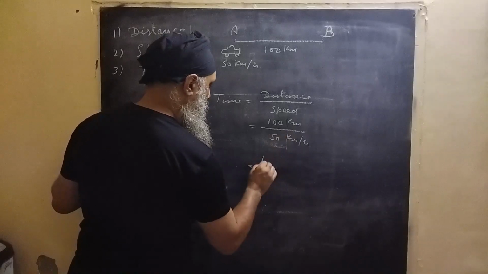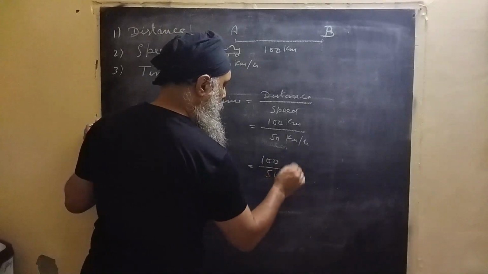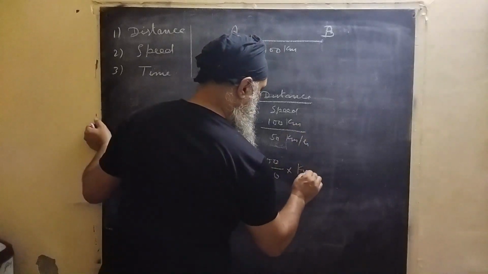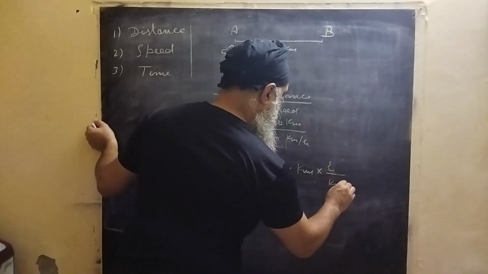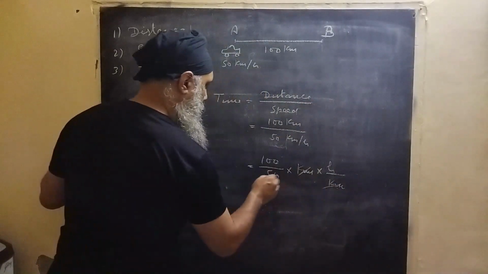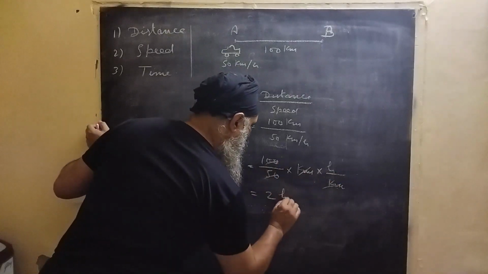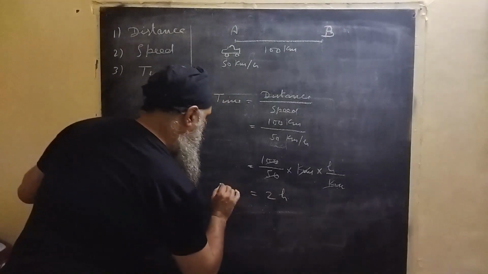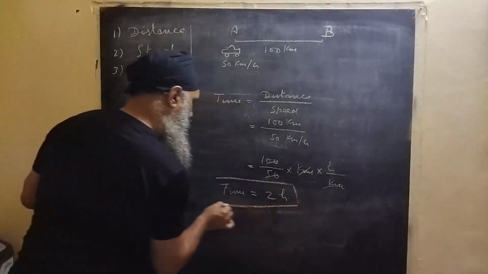So that is 100 over 50, kilometers into hours over kilometers, because this will flip and kilometers will cancel. This is 2, and the unit of time we are getting is hours. So your time is 2 hours.